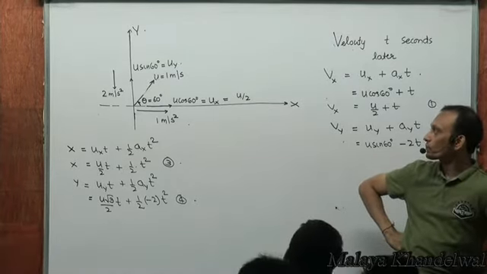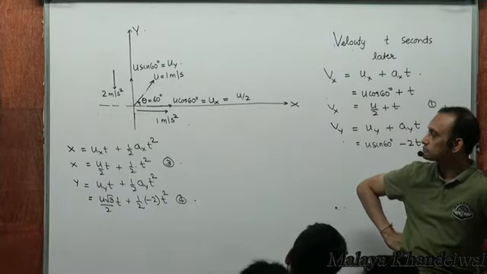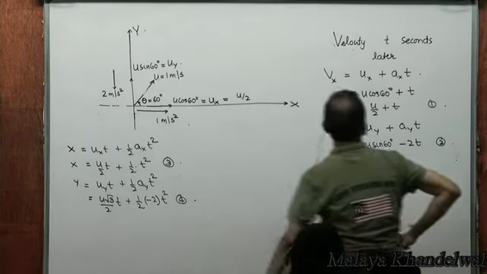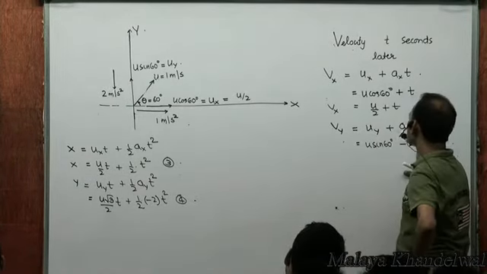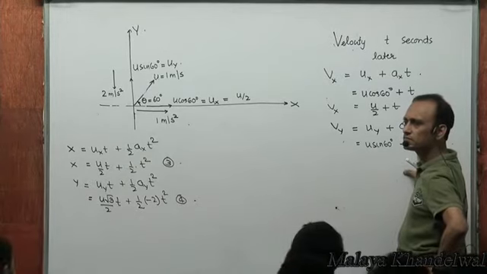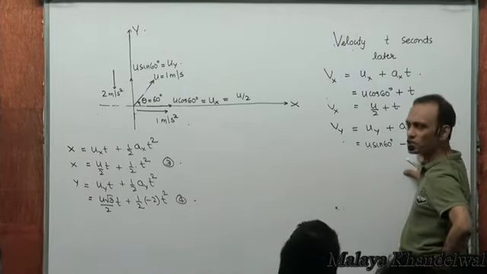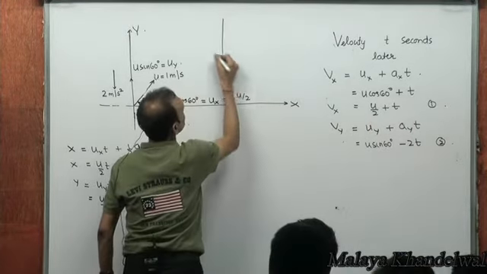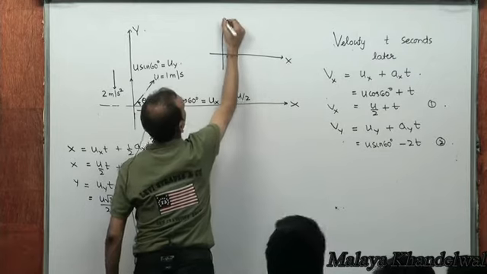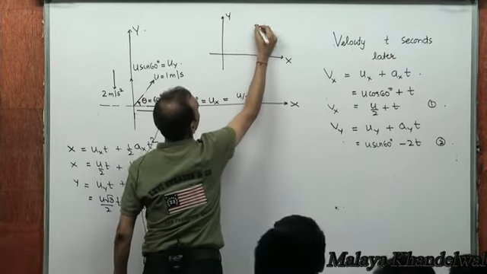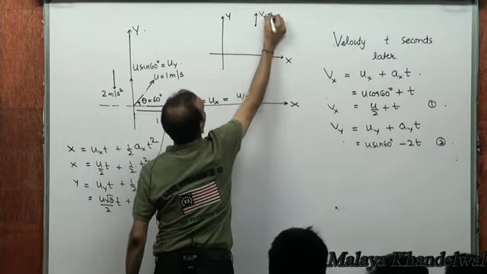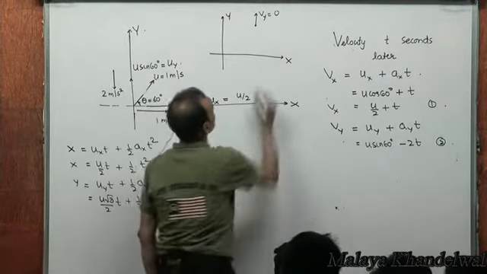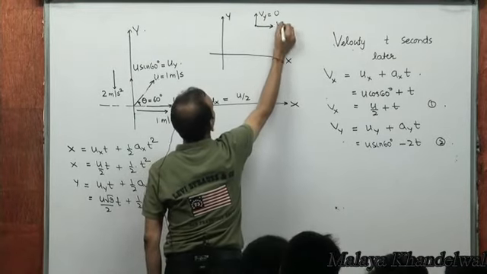Now, realize that the velocity in the y direction is decreasing with time. Do you see that? As t increases, velocity in the y direction is decreasing, which means at some instant of time, the velocity in the y direction will become 0, and velocity in the x direction becomes vx.